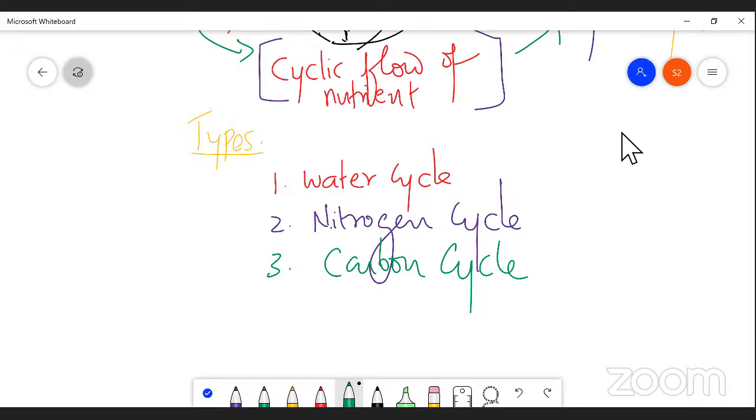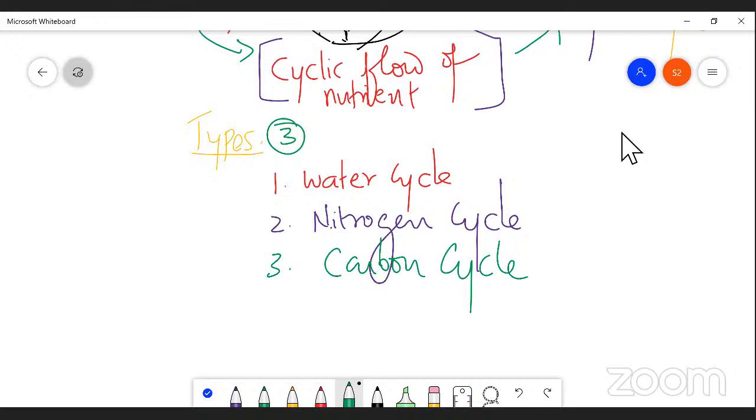Here, biogeochemical cycle is further classified into three types. The first type is water cycle. And the second cycle is nitrogen cycle. And third type is carbon cycle. So what are the differences between water cycle, nitrogen cycle, and carbon cycle?